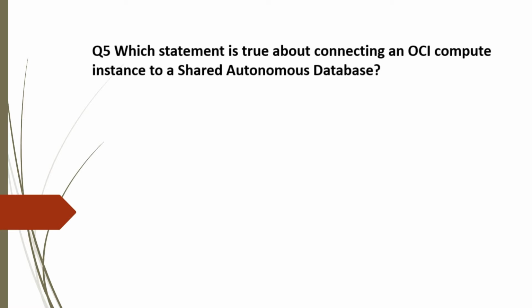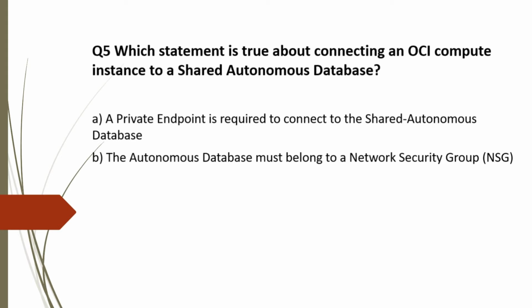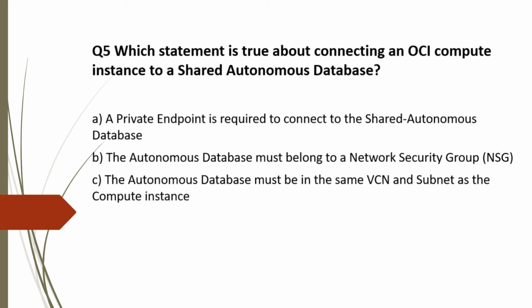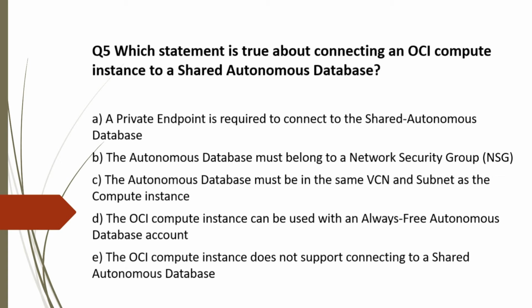And the options are A. A private endpoint is required to connect to the shared autonomous database. B. The autonomous database must belong to a network security group. C. The autonomous database must be in the same VCN and subnet as the compute instance. D. The OCI compute instance can be used with an always free autonomous database account. And E. The autonomous compute instance does not support connecting to a shared autonomous database.